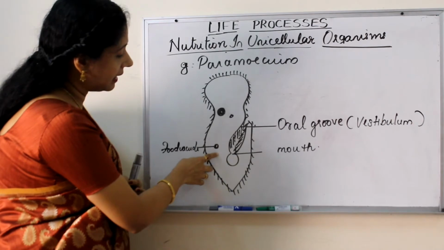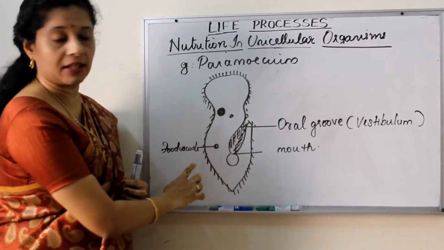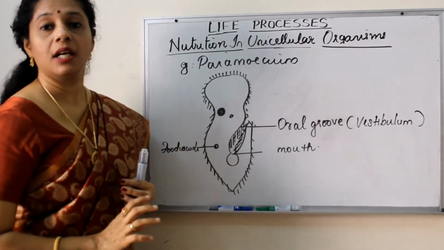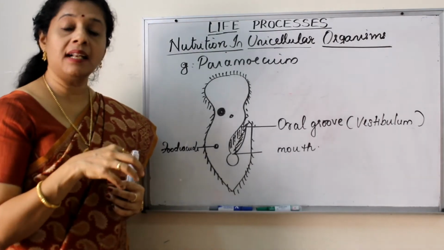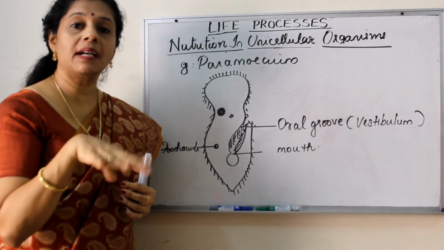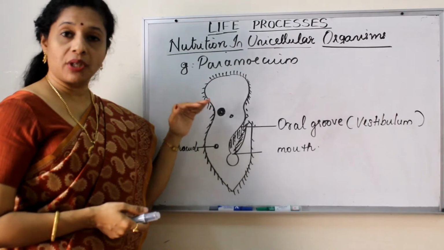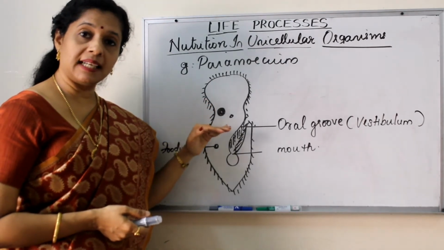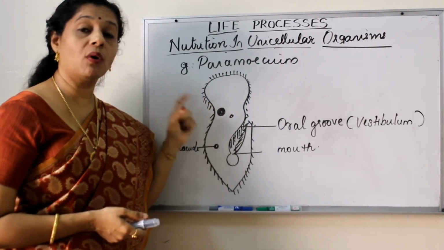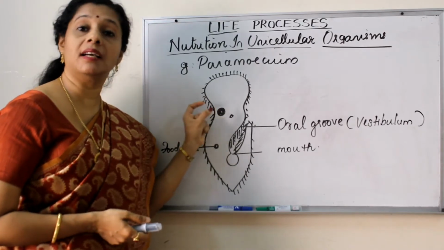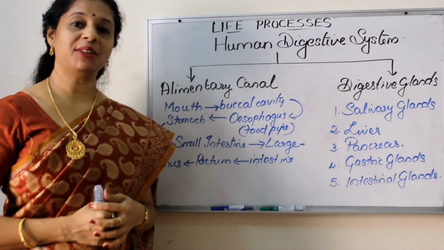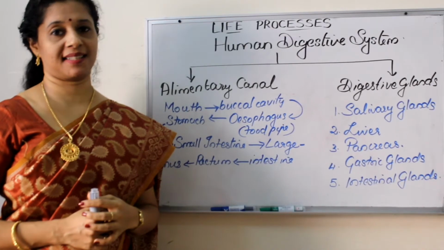From here it will be taken in, and food particles are formed inside, or a food vacuole is formed inside the cell. Now within the cell, the enzymes are there. Enzymes will digest the food and absorb. So in your level, you have to study that paramecium can take in food only at a definite part in their body. Now we will learn about the nutrition in human beings.